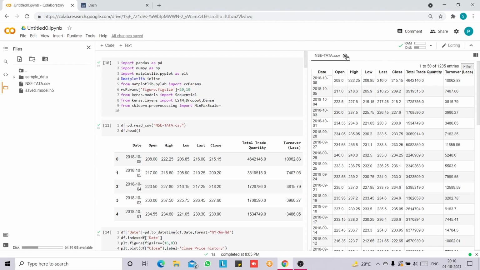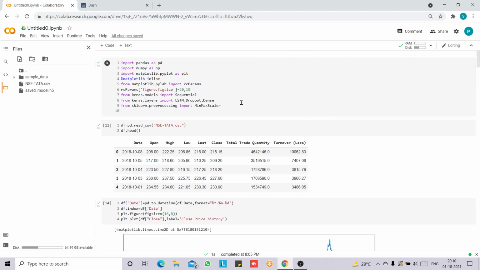Now let us understand the code. So this is our code. First of all, we have imported all the necessary packages. Pandas is a Python package which provides fast, flexible and expressive data structures, and it also has functions and methods which help in the data manipulation and analysis process. NumPy is a basic level library in Python used for complex mathematical operations, and it provides efficient multidimensional array objects. Matplotlib is a visualization library which is used for plotting 2D graphs. And sklearn has MinMaxScaler which is used for scaling the data.